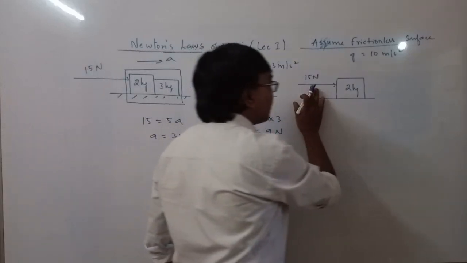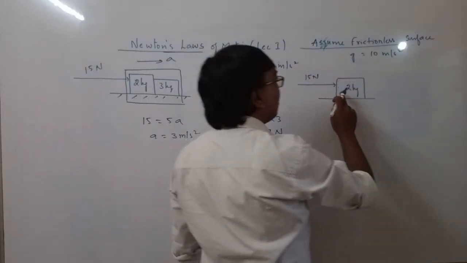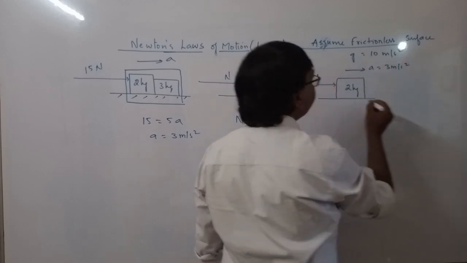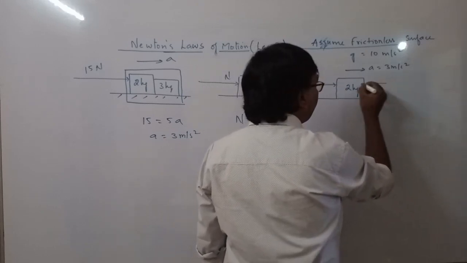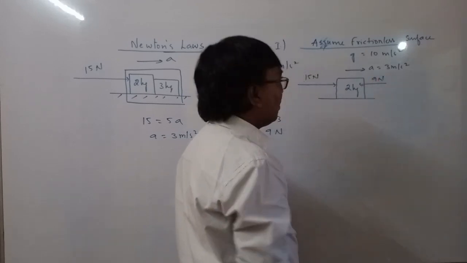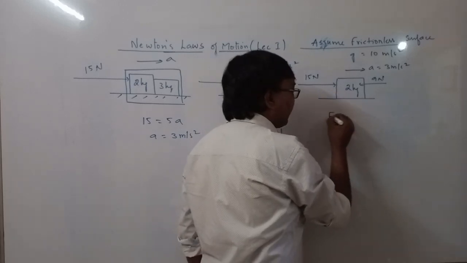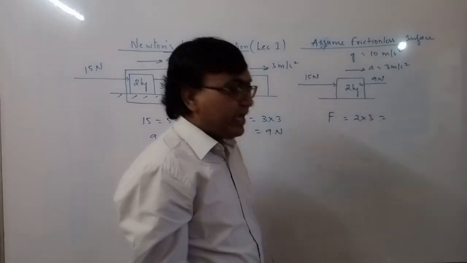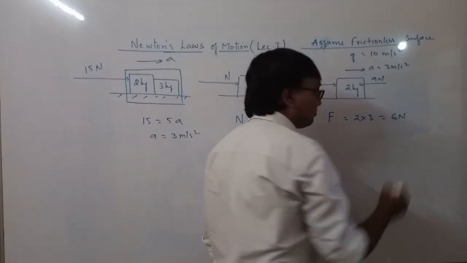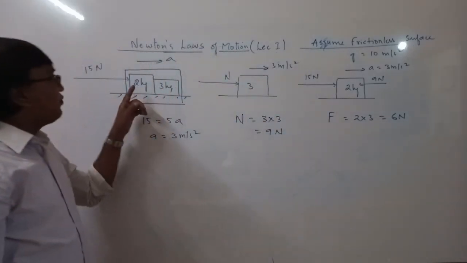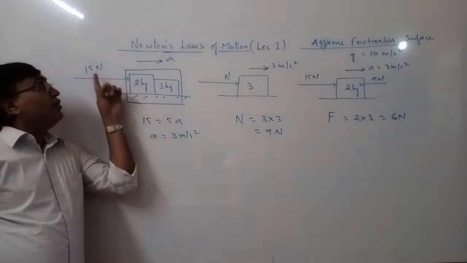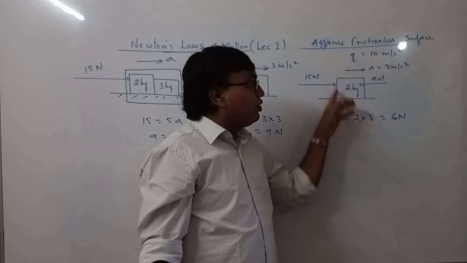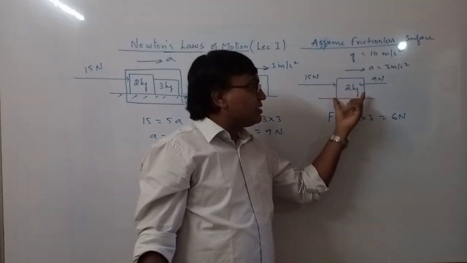So if you see here, the net force acting on the 2 kg body, acceleration is 3 meter per second square. There is another force acting here, 9 newton. So the net force acting on 2 kg is 2 into 3. Net force is given by m into a, that is 6 newton. Actually, how much force is applied on 2 kg? 15 newton force is applied on 2 kg, but not all the force is acting here.